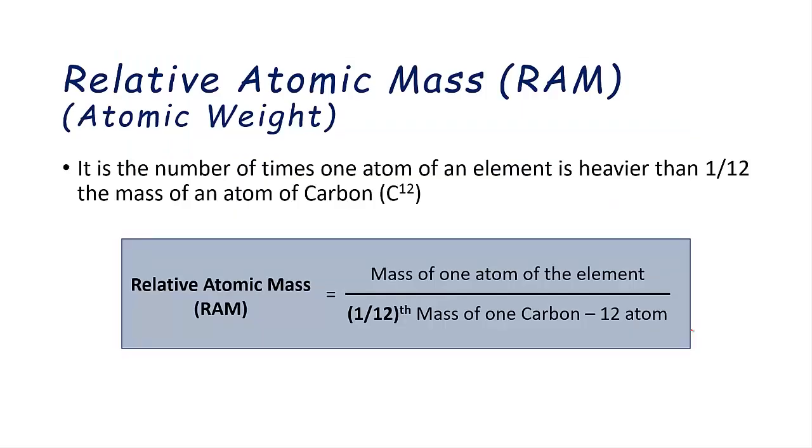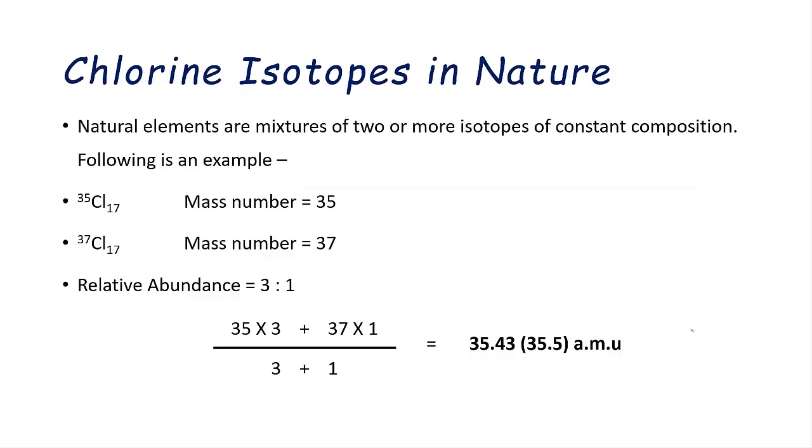Relative atomic mass, that is atomic weight, or it is also termed as RAM, is the number of times one atom of an element is heavier than 1/12 the mass of an atom of carbon 12, and we have already seen this formula. Now, is the atomic mass of each and every element a whole number? So no, we already know this. And why is that? Let's see with an example of chlorine isotope in nature.